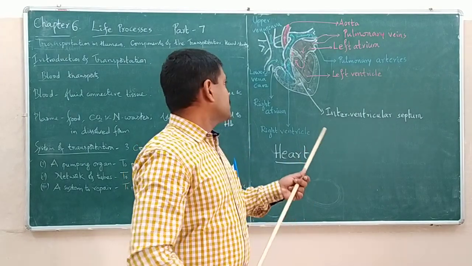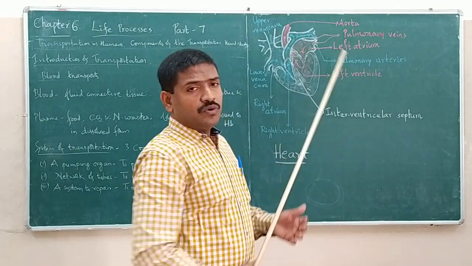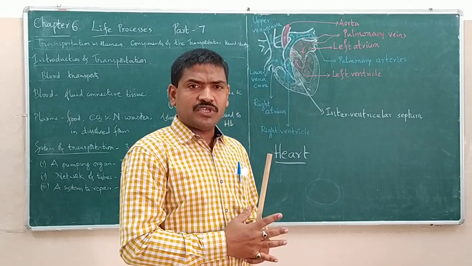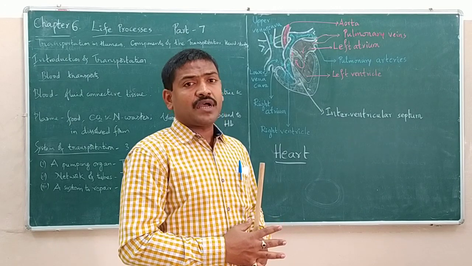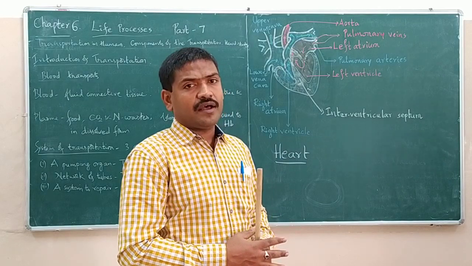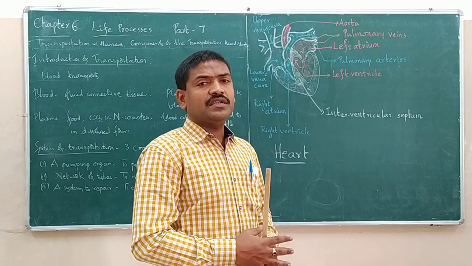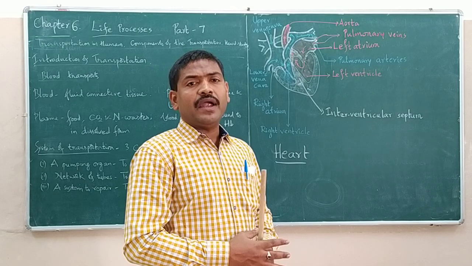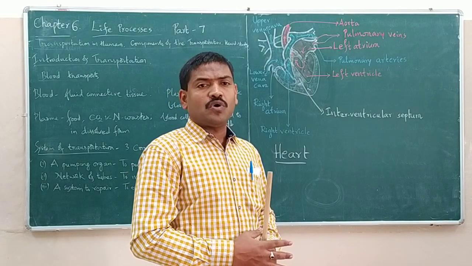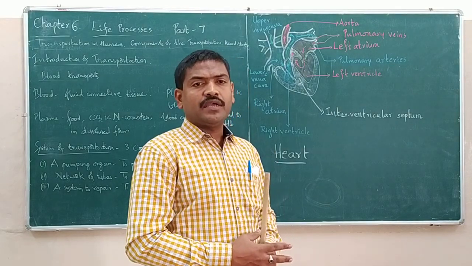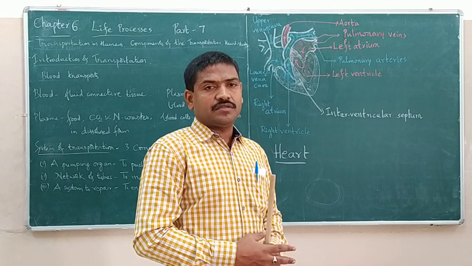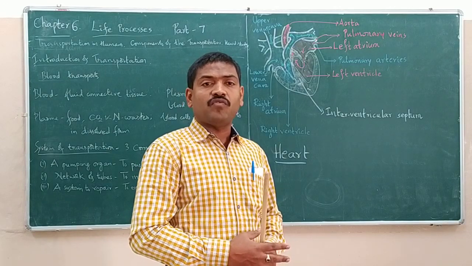And do these oxygen-rich blood and CO2-rich blood get mixed up with each other? No. Why? Because there is a separating wall between the left and right atria. So the blood does not get mixed up. Oxygen-rich blood and CO2-rich blood can never get mixed up in the heart, at the atria or at the ventricles, because they are separated by separating walls. Okay.